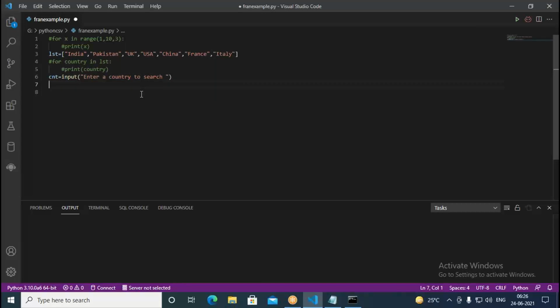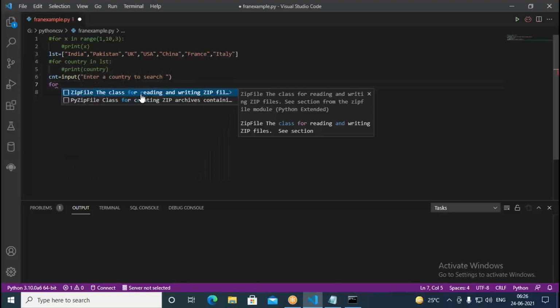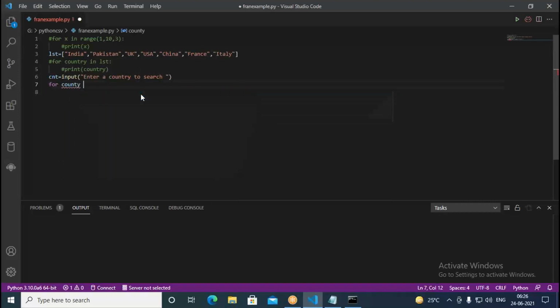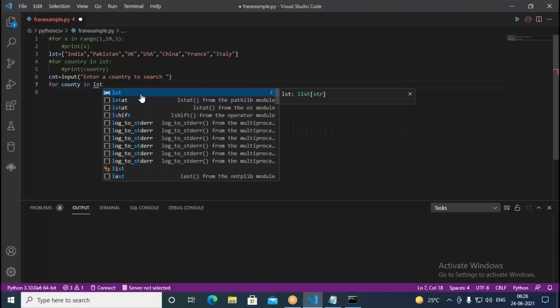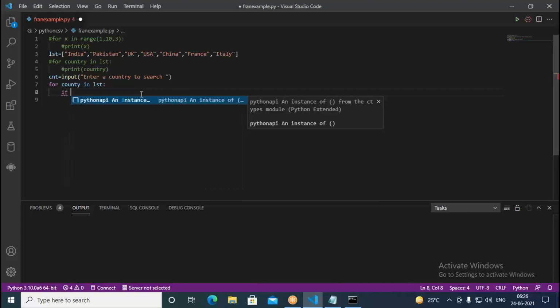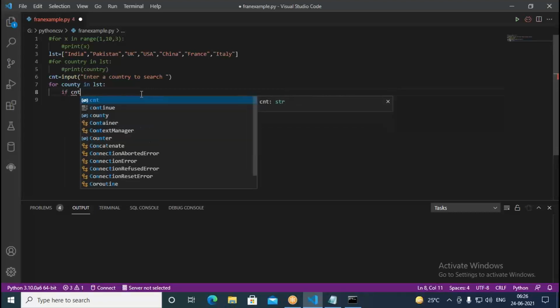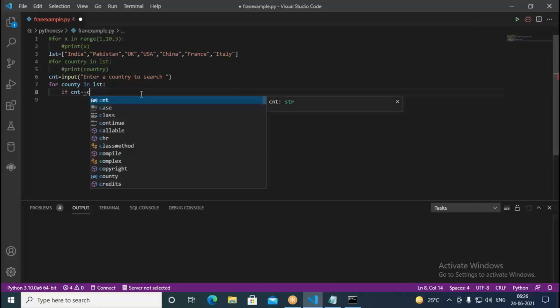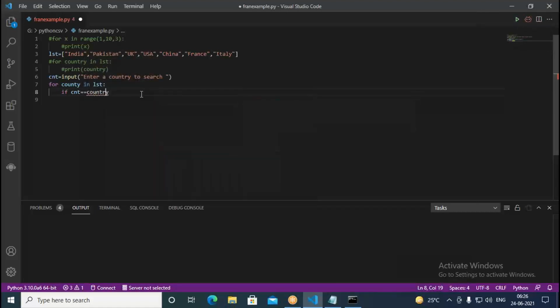Once we enter the country, with that country we iterate. So how we do? We take for country in LST. Then in this, I use an if condition. If CNT not equal to country, I need not go further, so I continue.